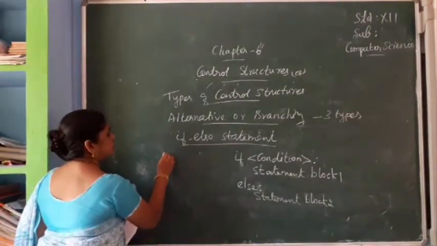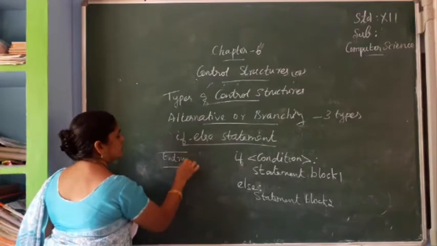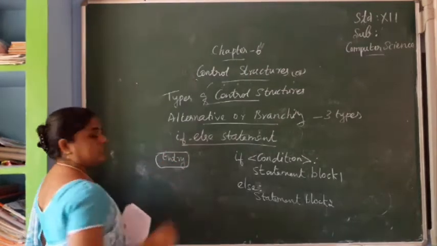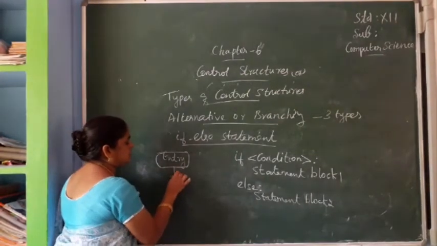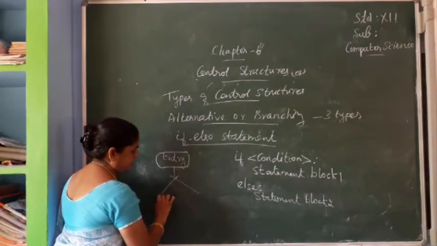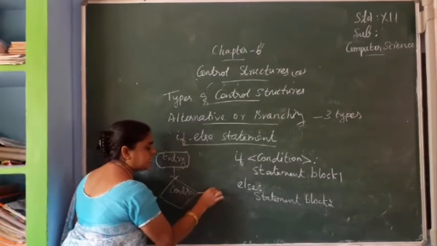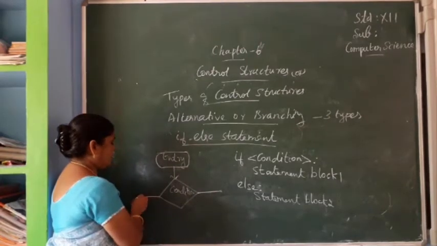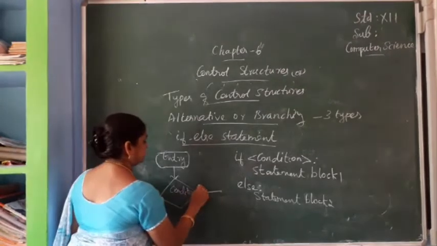First we have to enter, the entry. You know the flow chart symbols, no? Then we go to the condition. What is the symbol for condition? The diamond symbol. Here we give the condition. In the condition, two ways are there, one for true and another for false.